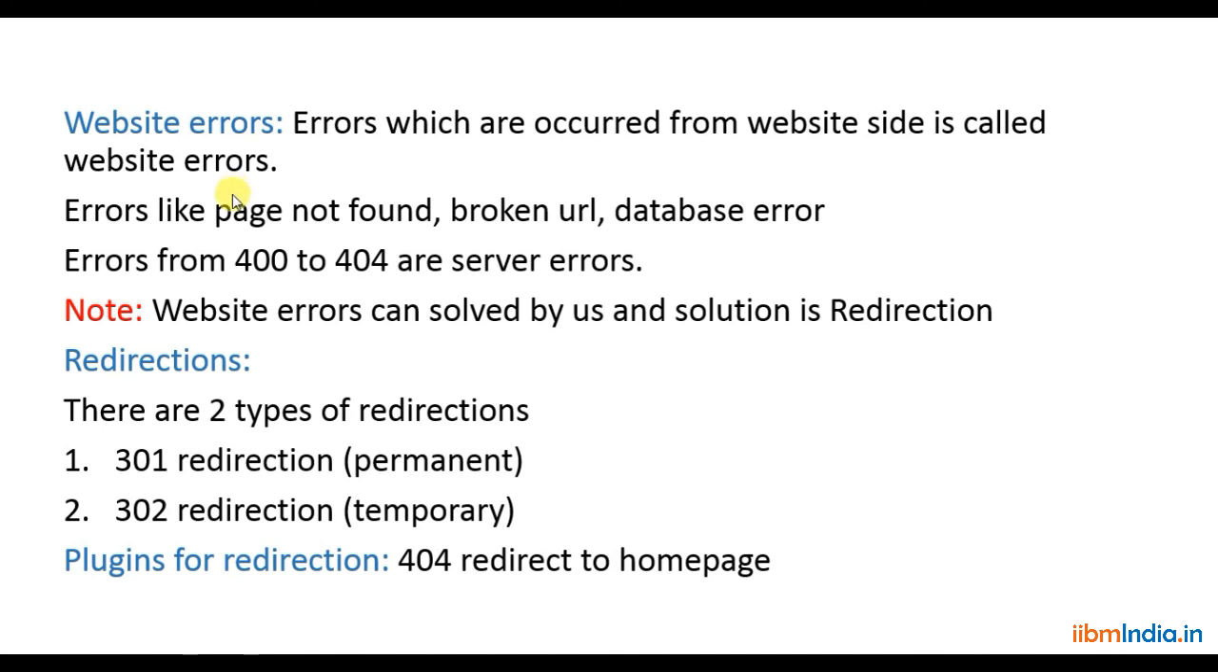What kind of errors can we find? You can see errors like page not found, broken URL, or database error. If you find these kinds of errors, they are definitely called website errors. These website errors are handled by the admin people, and admin people are nothing but web developers. Errors from 400 to 404 are website-based errors.